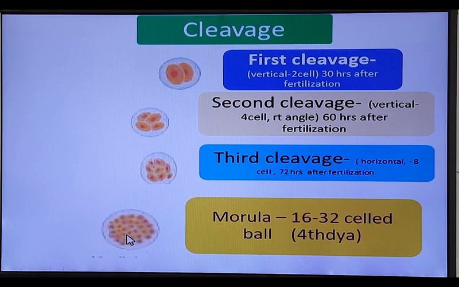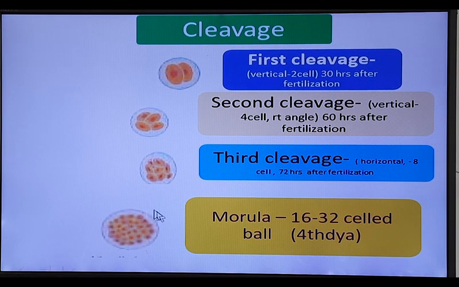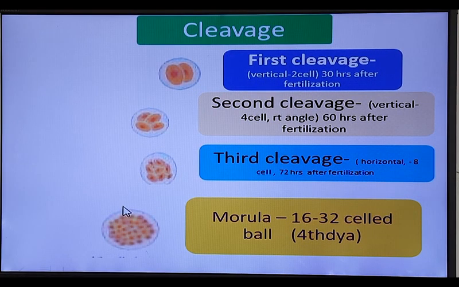This morula divides again and forms a 32-cell structure. This structure is the morula, and it is covered up to the 14th day after fertilization. The morula ball consists of two types of cells. Inner cells are larger and outer cells are smaller. This is a morula.